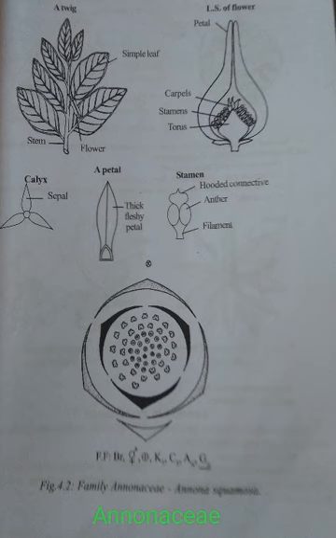You can see the calyx. Corolla consists of petals. Three petals are arranged in one whorl in Annona squamosa. In Artabotrys, they are arranged in two whorls. The estivation is valvate or imbricate.